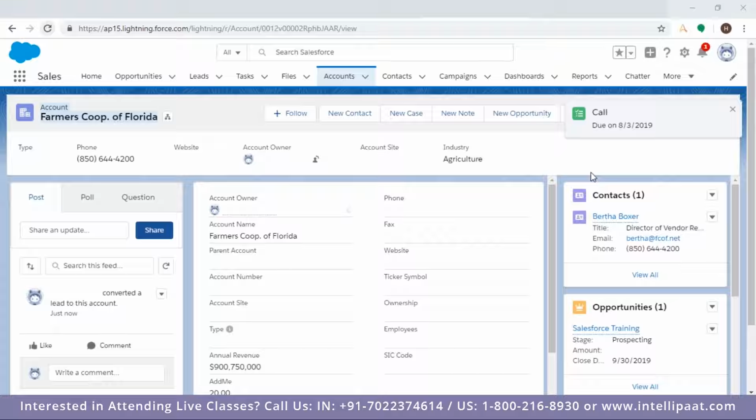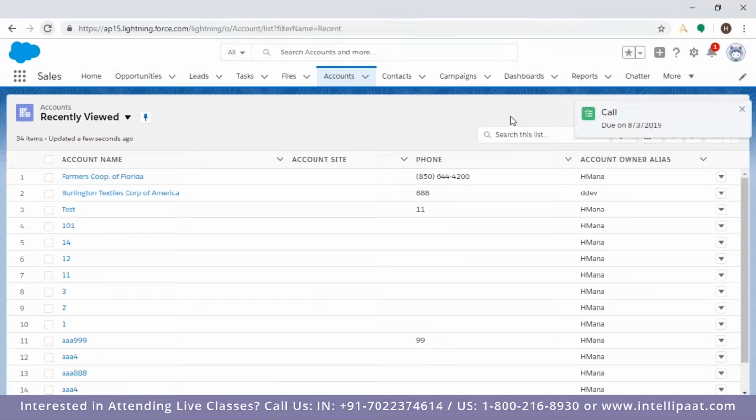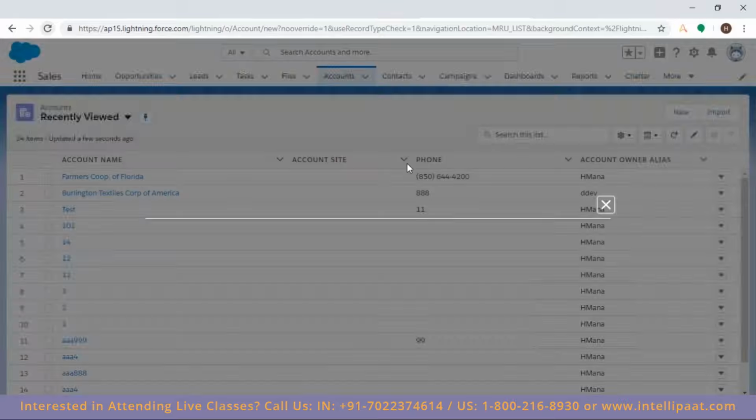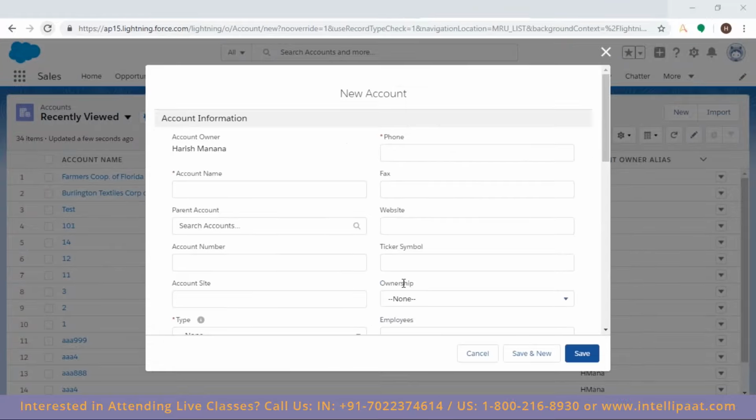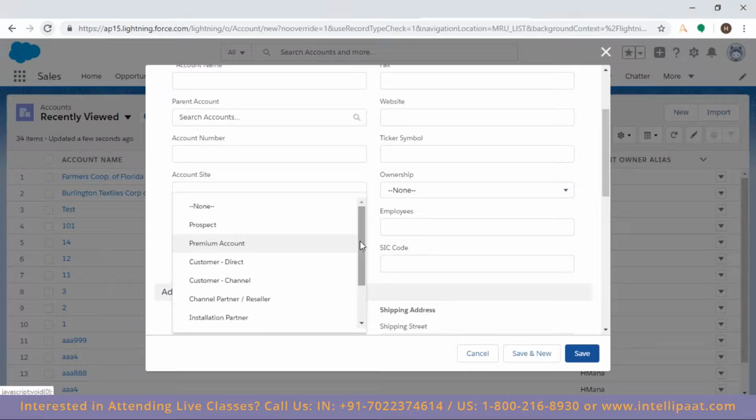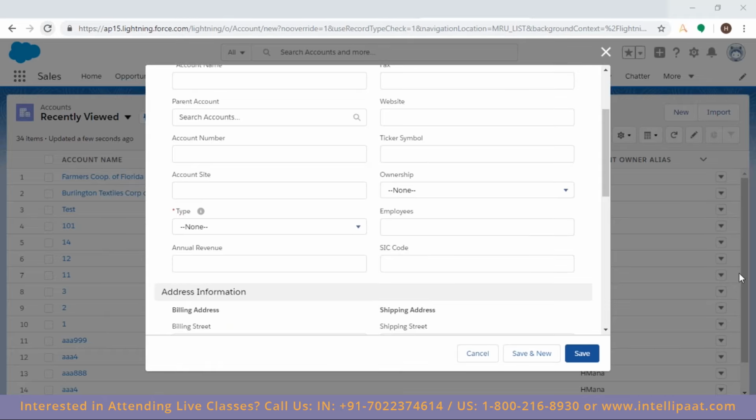Let me take it. So these parameters are standard under account: customer, business, competitor, partner, or is it just an example? So this is the information we are storing in accounts. Okay, Akshay. So when I'm creating a new account over here, what information are we capturing? That is this. This is the type, so which type of account it is. And this is just a picklist. So for your organization, you can customize the picklist, and you can add or remove the account types based on your requirement. Okay, Akshay?